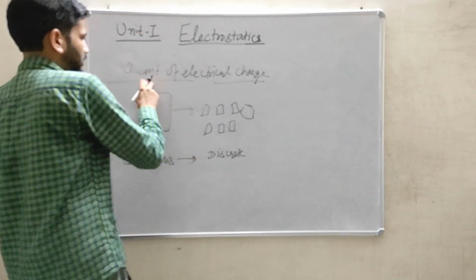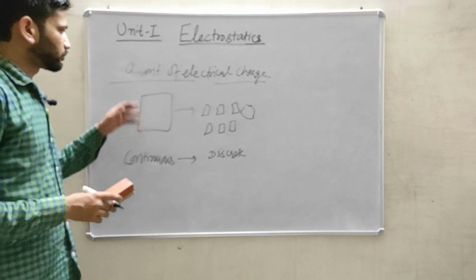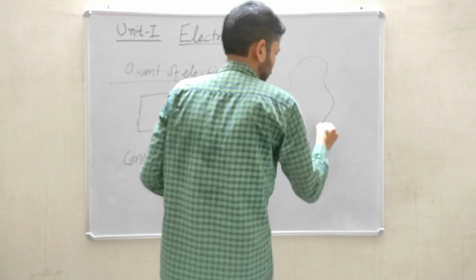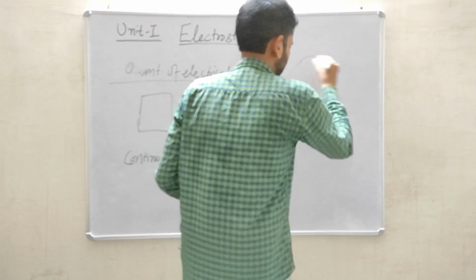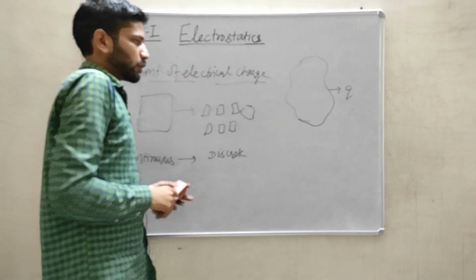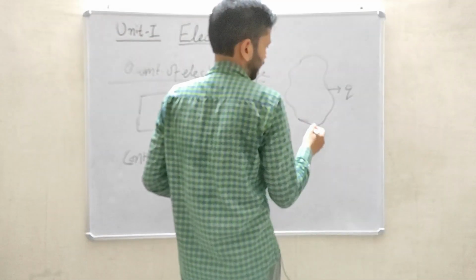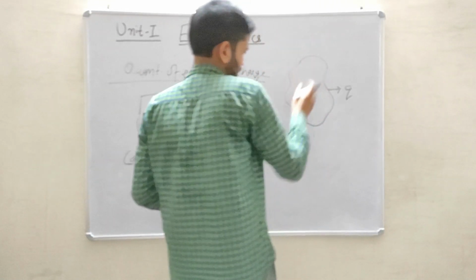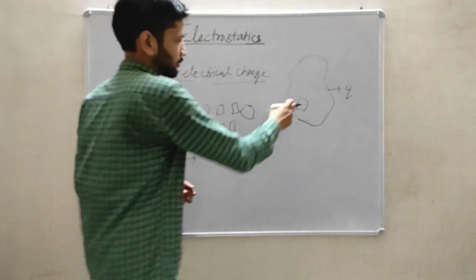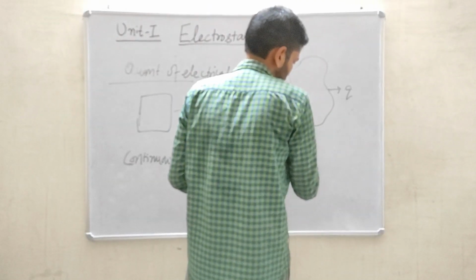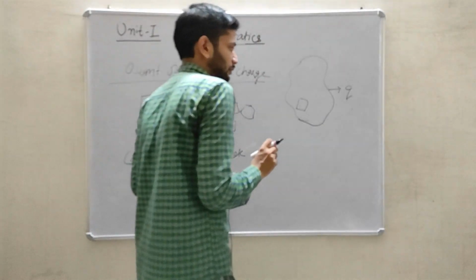So in case of quantization, suppose I take a body of random shape like this, and this body has a total charge q. If I cut a piece from this body, what is the electrical charge present on only this small piece?